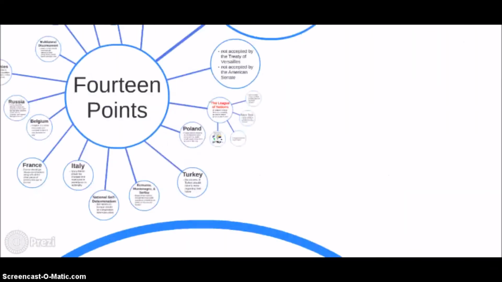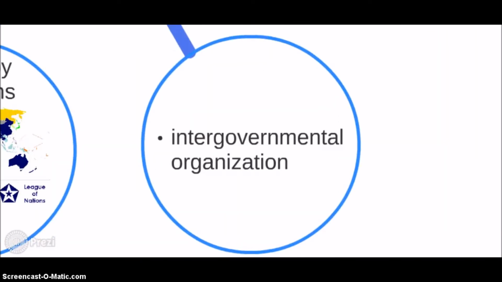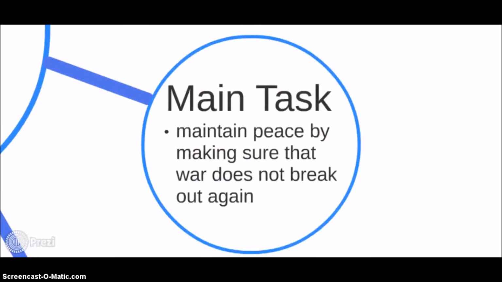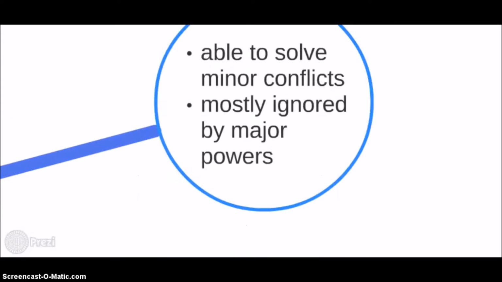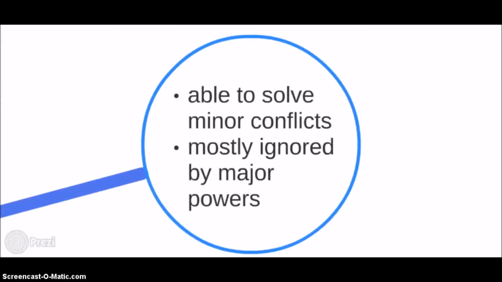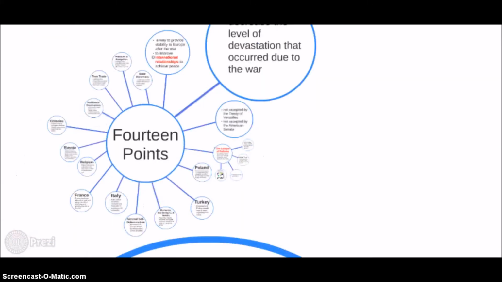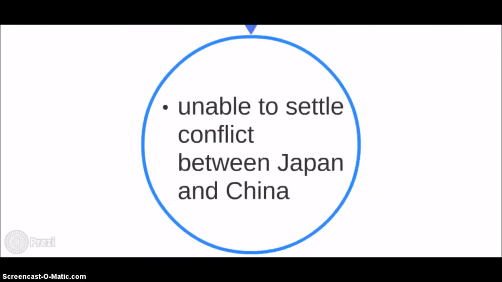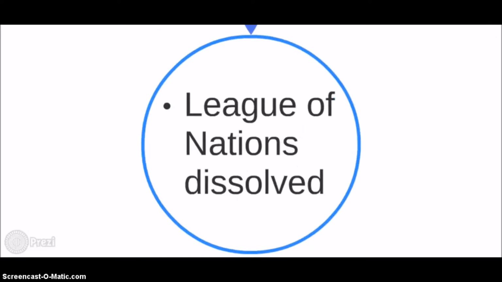The League of Nations was an intergovernmental organization with its main task being to maintain peace by making sure war did not break out again. It was able to solve minor conflicts for a bit of time, but major powers ignored the organization. Its effectiveness was put to the test in the early 1930s when it was unable to settle the conflict between Japan and China, which eventually led to the dissolving of the organization in 1946.